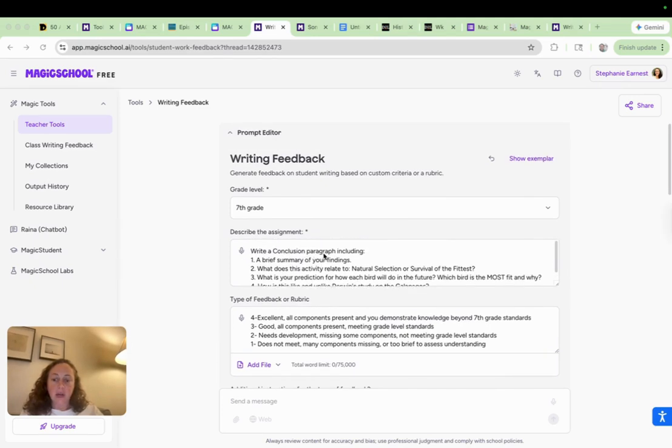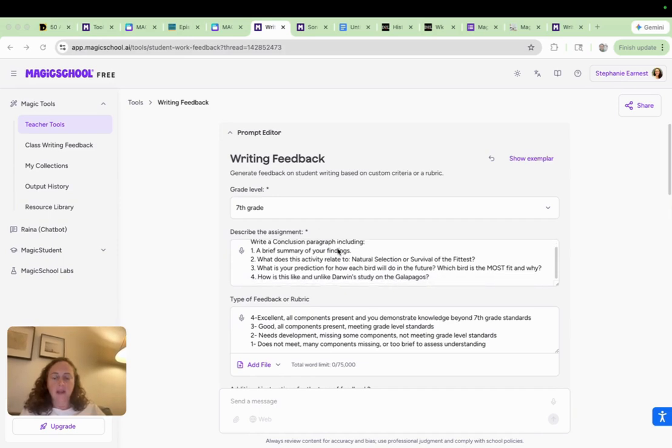So basically, our school has an initiative this year for everybody to be working on writing in all subject areas. So, as a person that is not an ELA teacher, this is a fantastic tool to help me save time but give genuine feedback. So, I have grade level 7 right here.